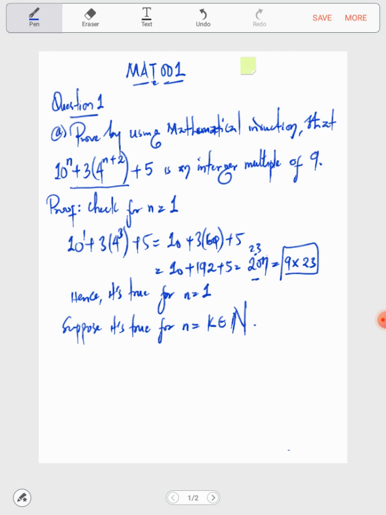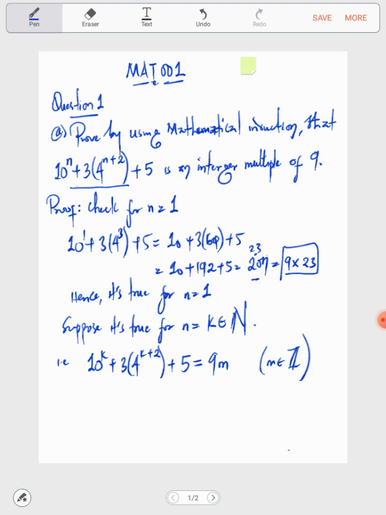So that means that the expression 10 power of k plus 3 times 4 power of (k plus 2) plus 5 is a multiple of 9. When you say multiple of 9, that is 9 multiplied by a particular integer. Let's call it m, so m is an integer. That's what it means that it's a multiple of 9.